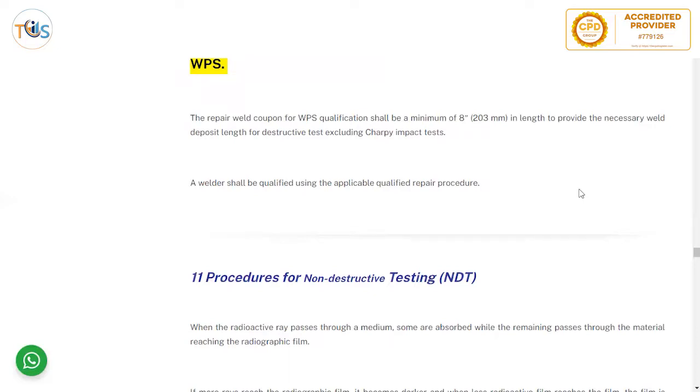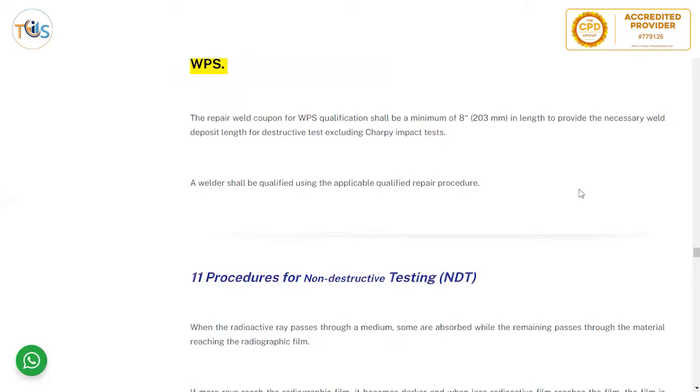The welder shall be qualified using the applicable qualified repair procedure. So if you're using a welder to do the repairs, it should be qualified with the repair weld procedure.